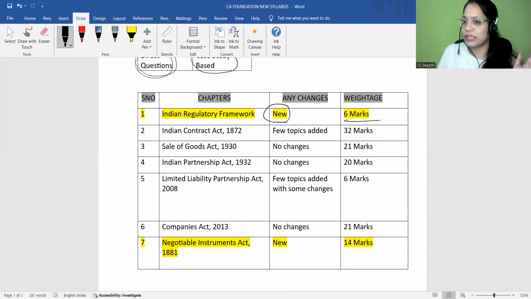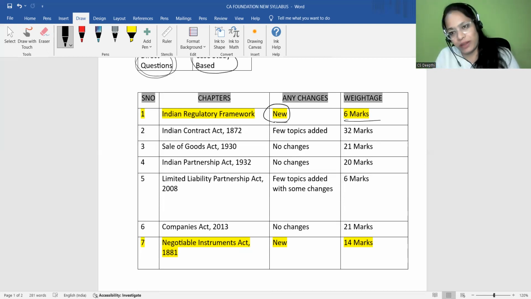And the weightage is around 6 marks. Students will raise a question saying, ma'am, the weightage is only 6 marks, so why read that chapter? We can skip it, right? No, you can't skip that entire chapter. I'll tell you why. Later we're going to discuss the paper pattern, and then I'll tell you why you can't skip that entire chapter. So the first chapter weightage is 6 marks.